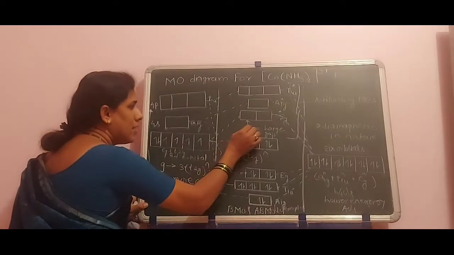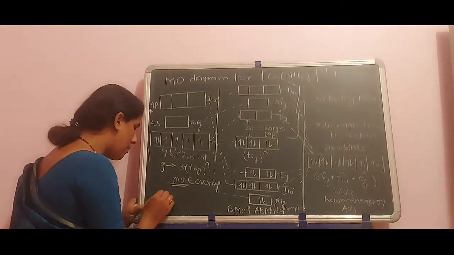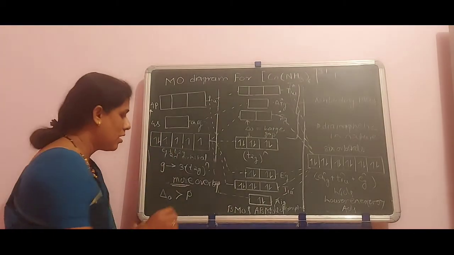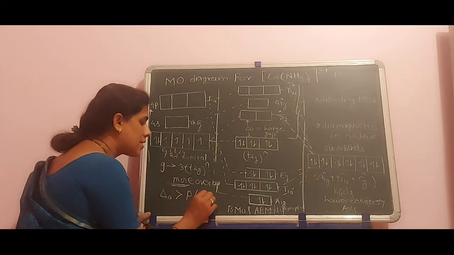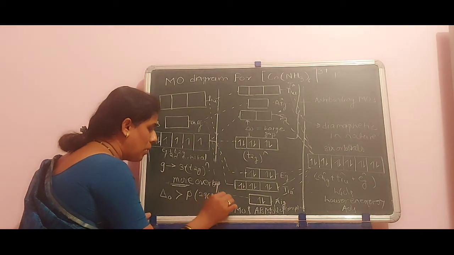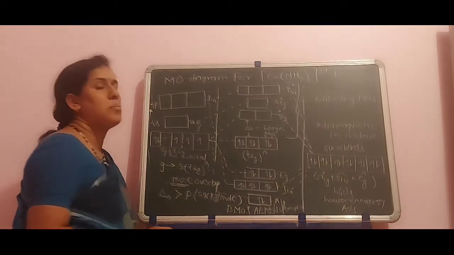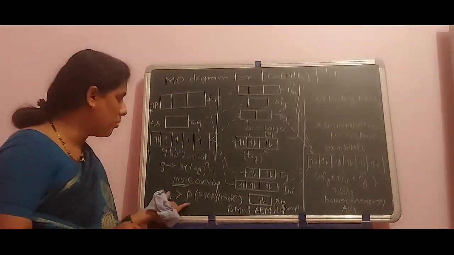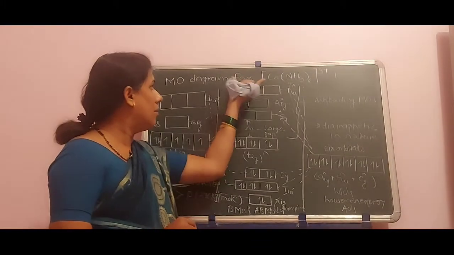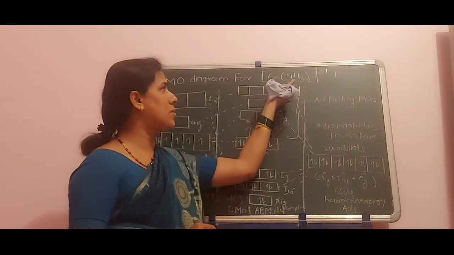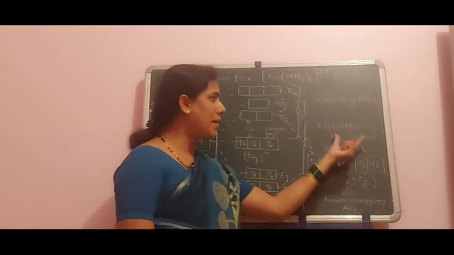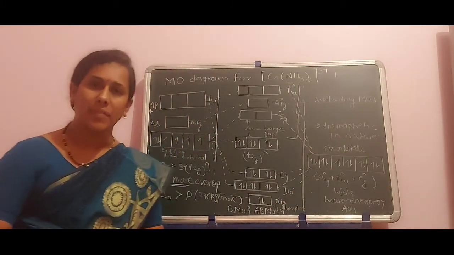But as delta 0 due to the large gap is greater than the pairing energy, which is 296 kilojoules per mole, it makes the bond strong. And due to this pairing of the electrons, this octahedral complex is nothing but a diamagnetic complex in nature.